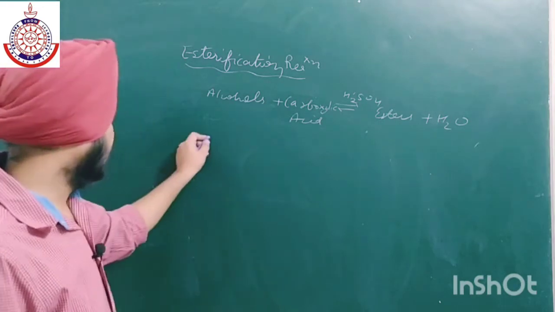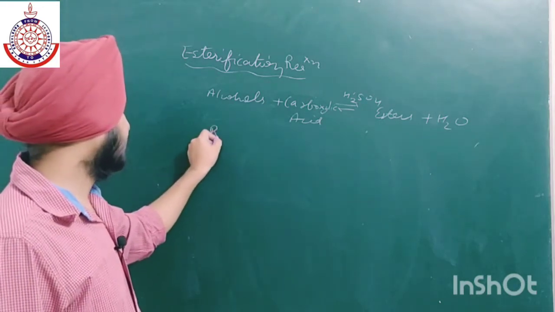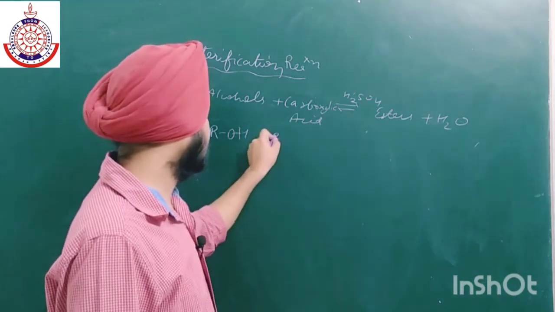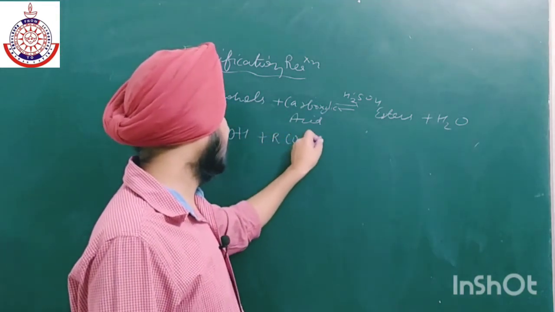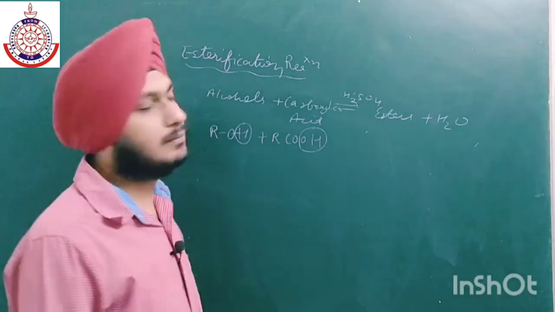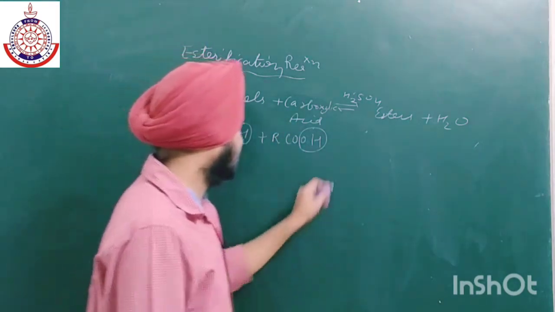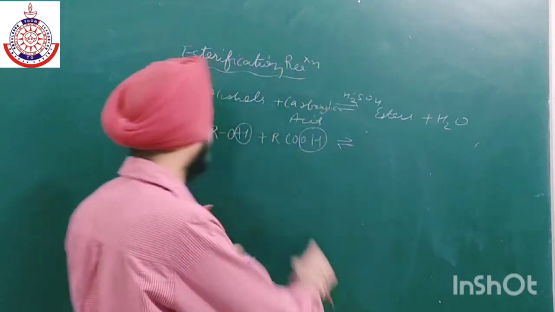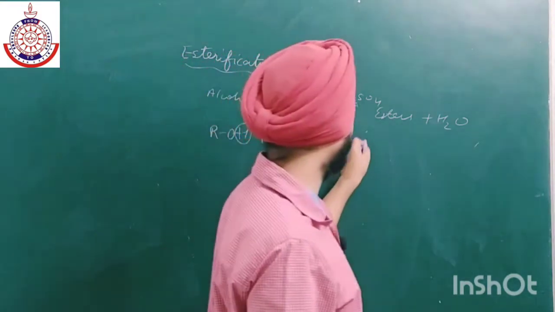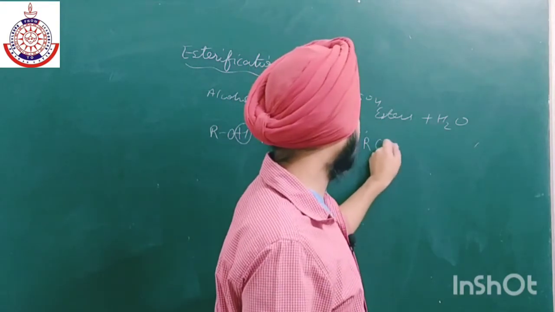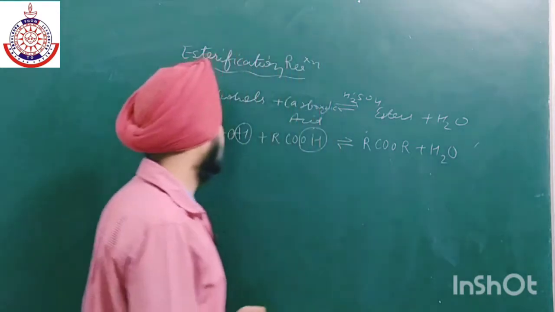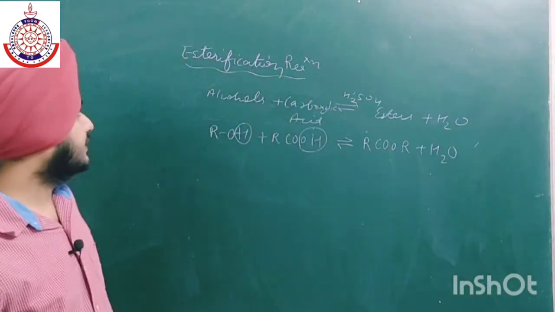Now, in this reaction, the H of the alcohol is liberated, and the OH group comes from the carboxylic acid. So this thing you should know, that H is given by alcohol, not OH, and OH is given by carboxylic acid, and we will get this product. So this is known as esterification reaction.